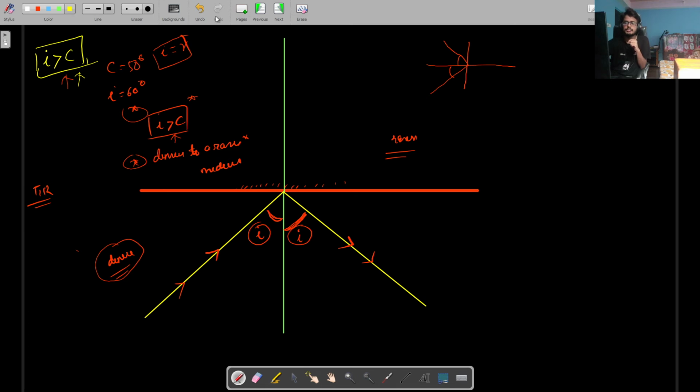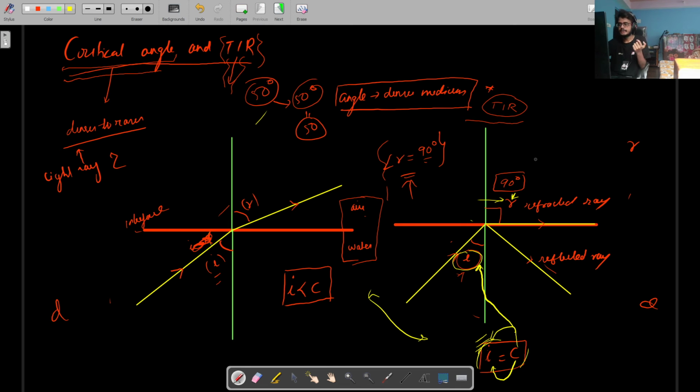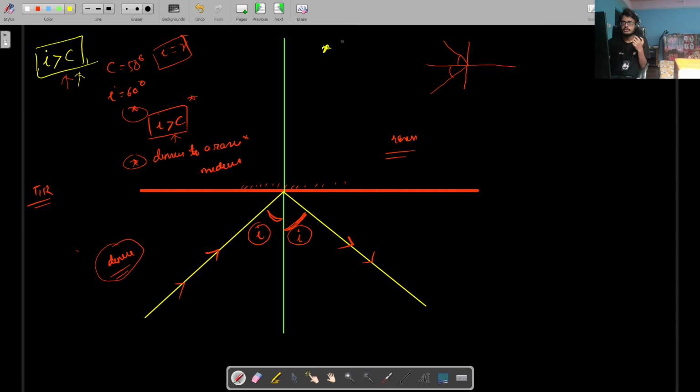So I try to build up this theory of why total internal reflection happens by explaining these two things. And this example can help you define critical angle. So critical angle is the angle of incidence in the denser medium corresponding to which the angle of refraction in the rarer medium is 90 degree. That's it. If in the exam they ask you to draw the critical angle diagram, this is the one if you want to explain critical angle. This is the one if you want to explain total internal reflection.